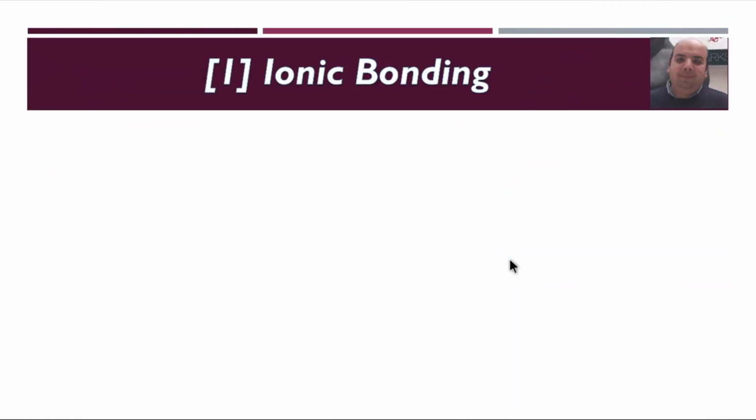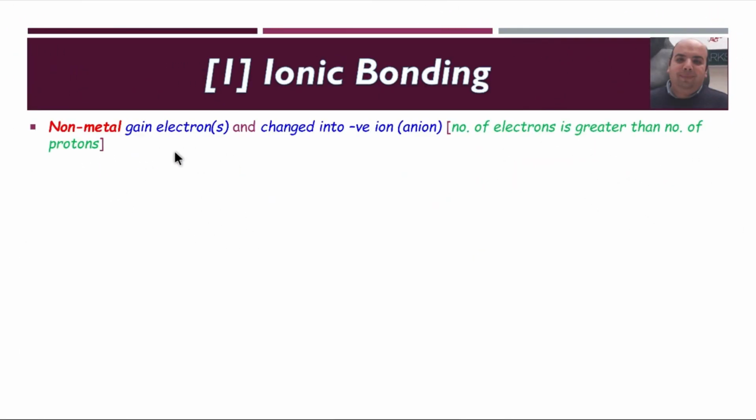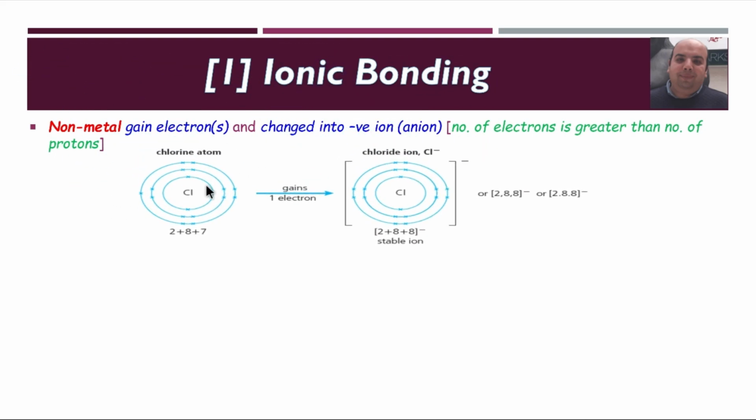Let's talk about non-metals. Non-metals gain electrons and change into a negative ion or anion, because the number of electrons is now greater than protons. Check chlorine. Chlorine contains 17 electrons, so the electron distribution is 2, 8, 7. It has 7 electrons in the outermost shell, so it gains 1 electron to convert into a chloride ion.